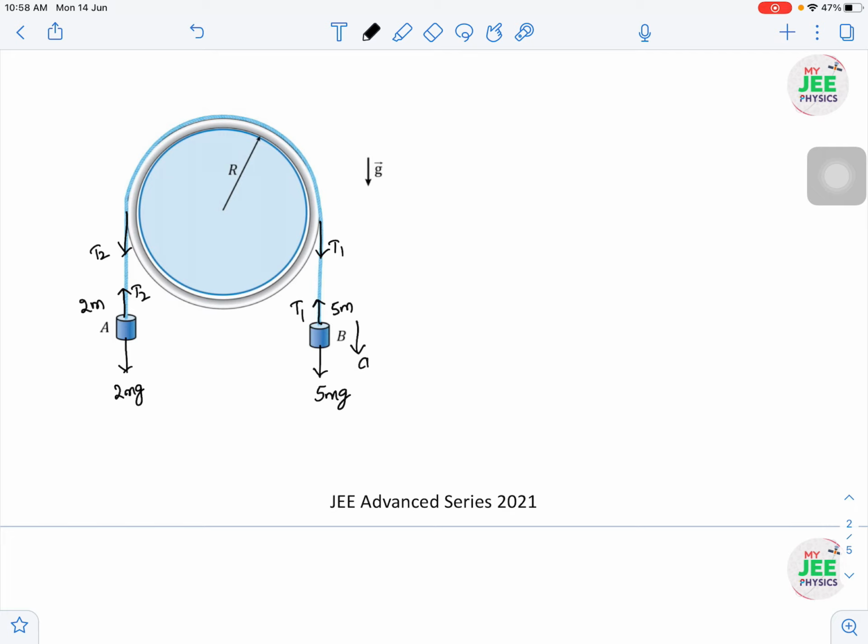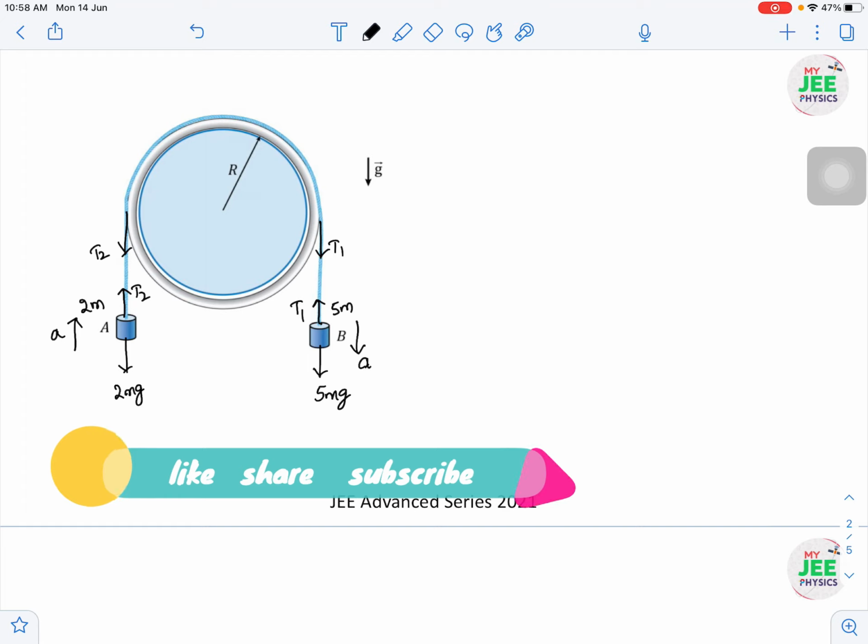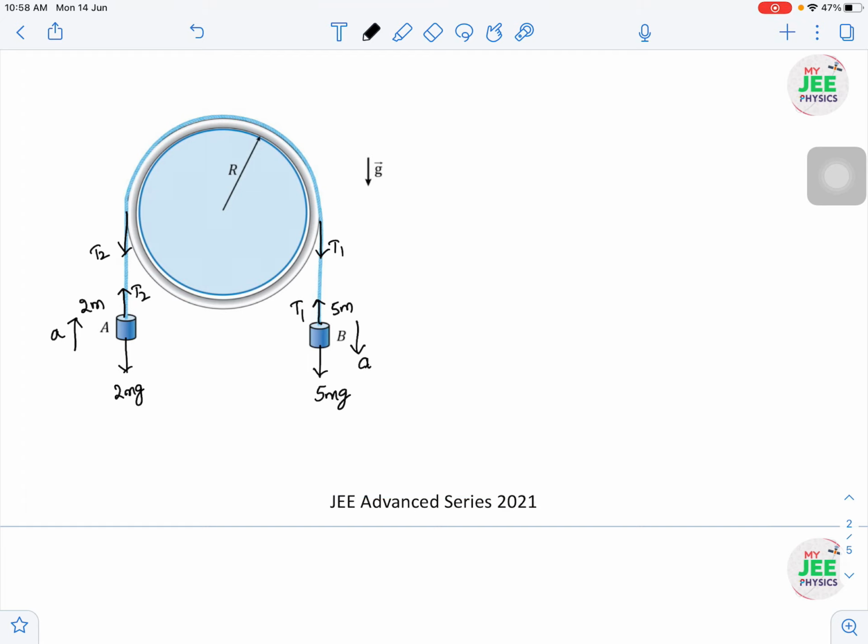Let us say the acceleration of B is a. Then A will also have the same acceleration because both are connected directly. One end of the string is connected to B and the other end to A, with no other confusing combination. The string simply passes over the ring. So they will have the same acceleration. You can say that if the block on the right side goes down by distance x, then block A will go up by distance x. It's a direct constraint equation.